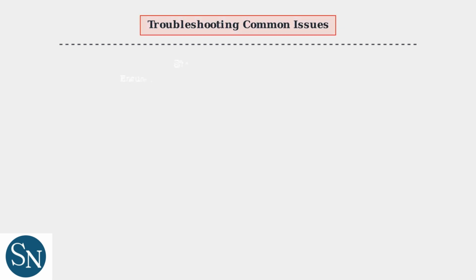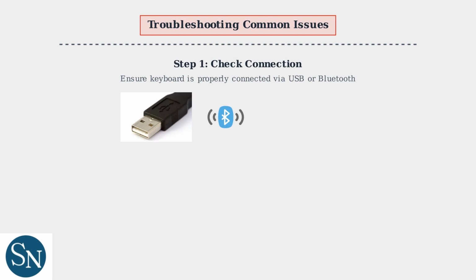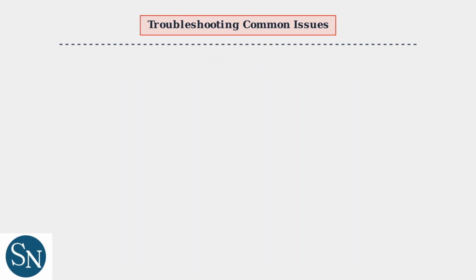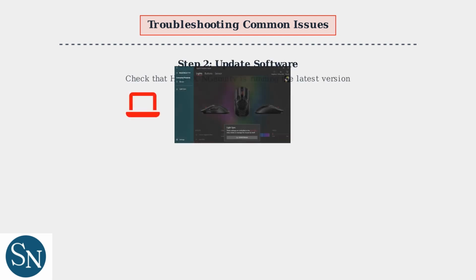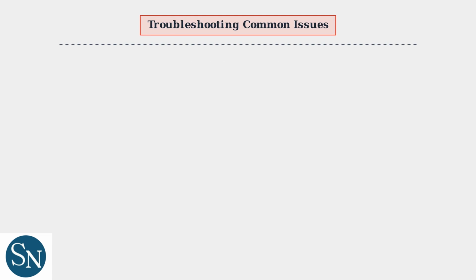If your HyperX keyboard lights aren't working, start by checking the connection. Make sure the keyboard is properly connected via USB or Bluetooth for full functionality. Next, verify that HyperX Ingenuity software is up to date. Download the latest version from the official website to ensure compatibility.